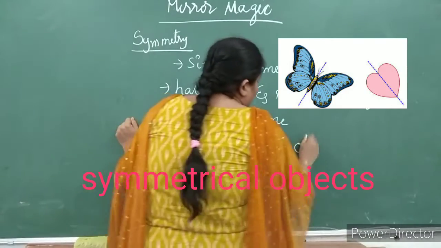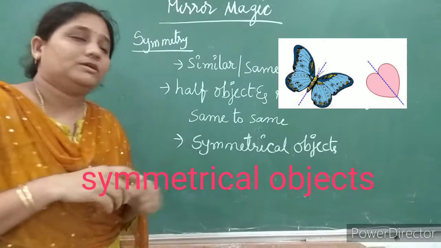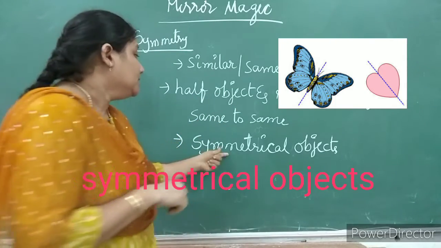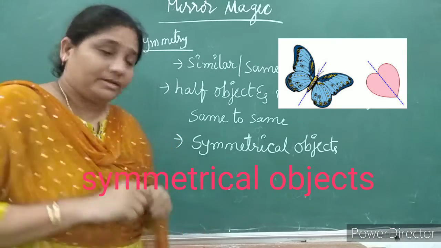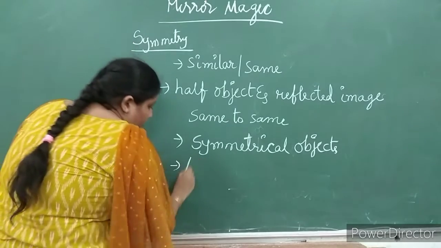That type of objects, we are saying them as symmetrical objects, which are same to same, where the half object and the reflected image are same to same in their nature. Then we are saying them as symmetrical objects. And the next one, asymmetrical objects.